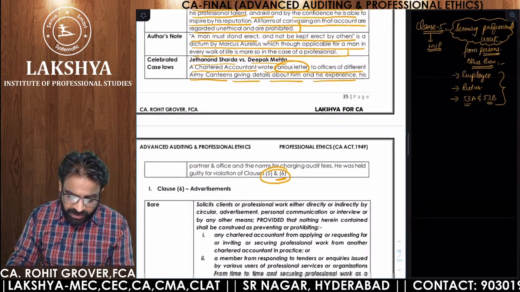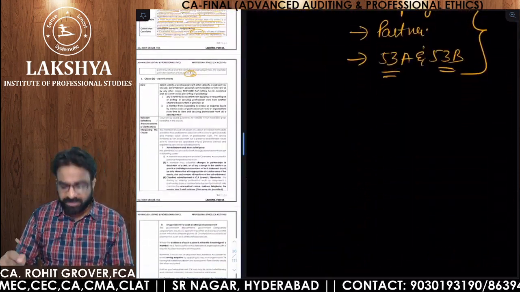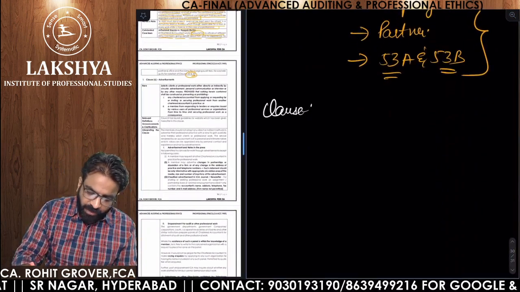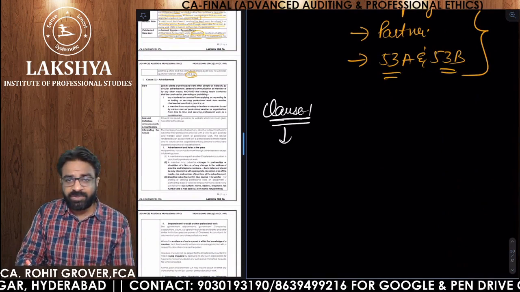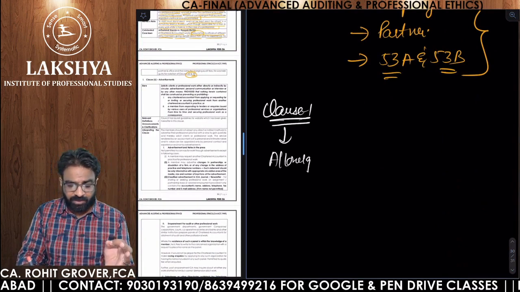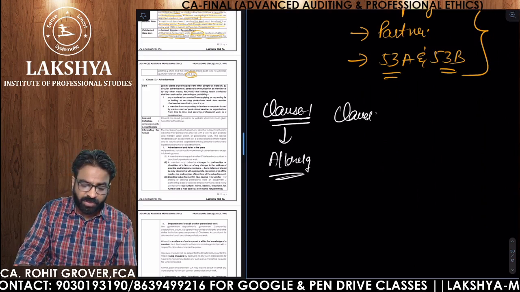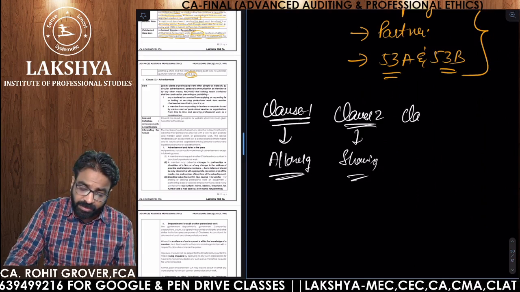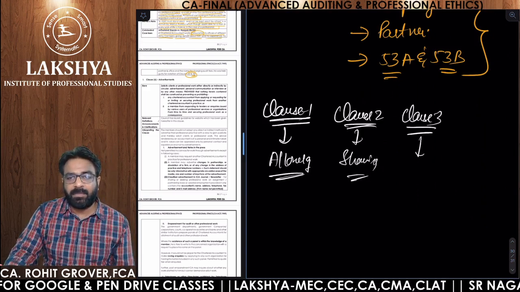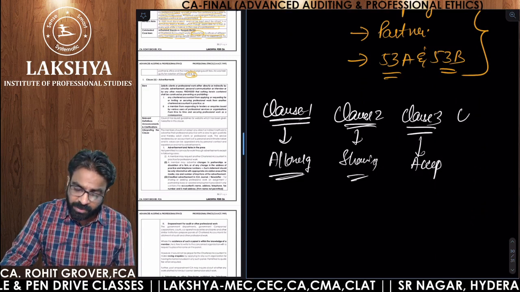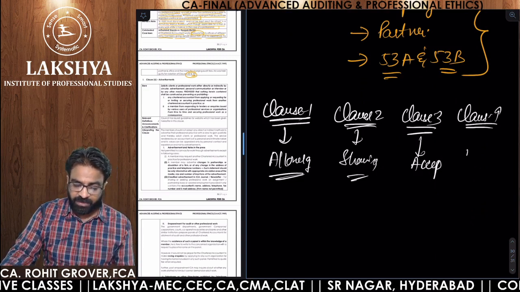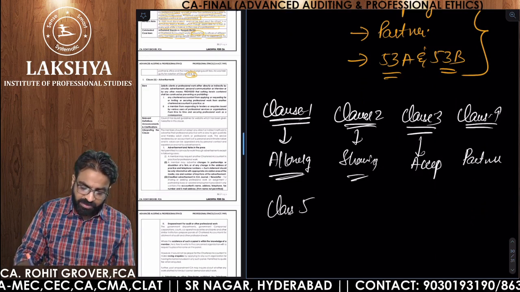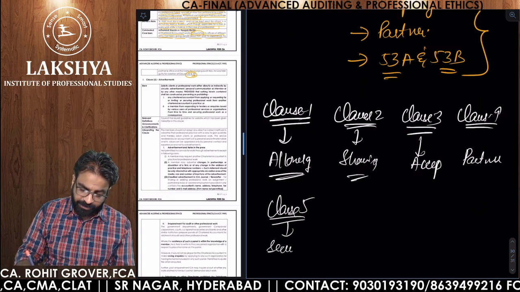So far, how many clauses are we done with? Sir, we are done with 5 clauses. So what are the 5 clauses? Clause number 1 was talking about what? Clause number 1 was talking about allowing someone. Am I correct? Sir, clause number 2 was what? Sharing. Clause number 3? Accepting. Clause number 4? Partnership. And clause number 5 was what? Clause number 5 was securing professional work.